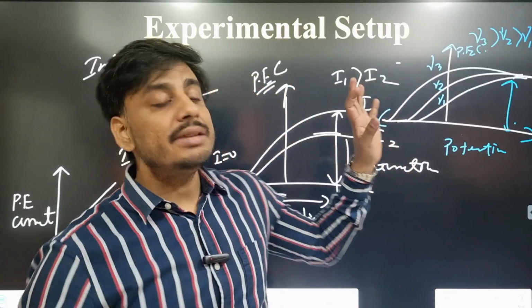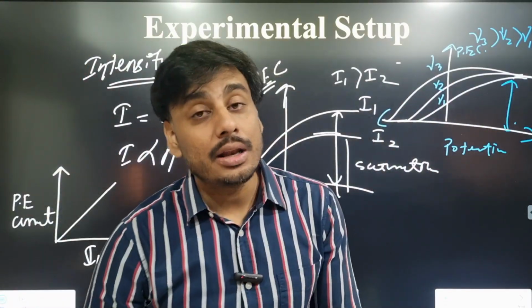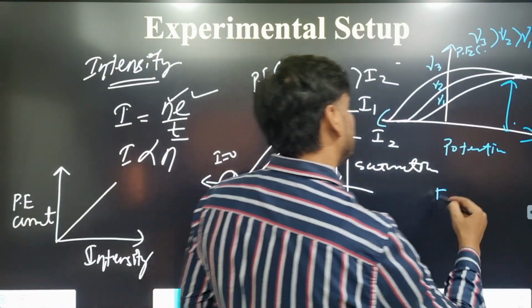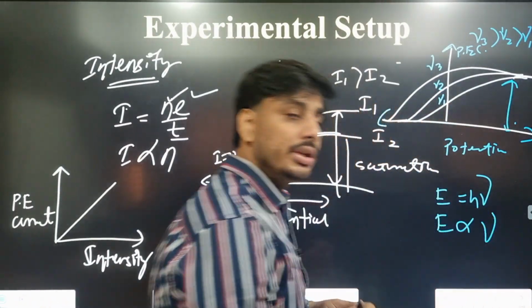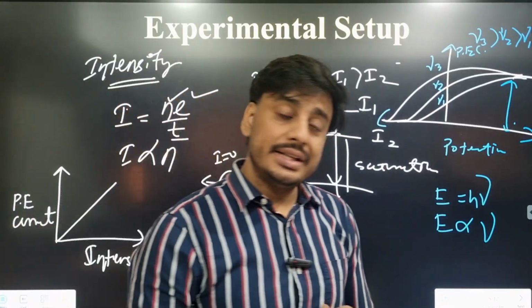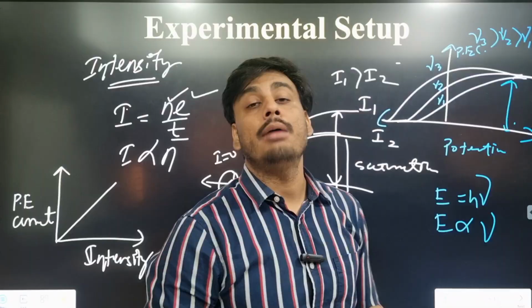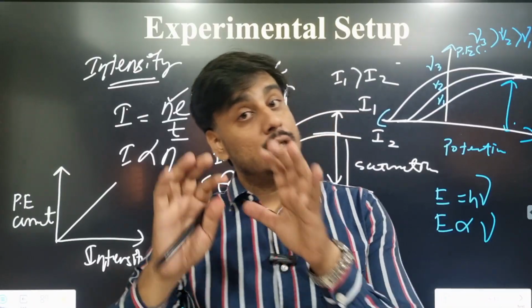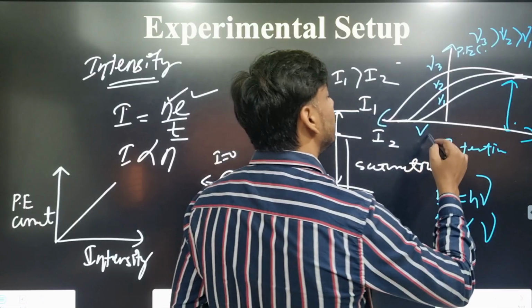So with increase in frequency, the energy falling on the surface of the metal gradually increases, because we know that E equals h nu. So energy is directly proportional to frequency. If external energy increases, then the electrons released from the metal surface will have more energy. As a result, we need more energy to stop them. So stopping potential also increases.